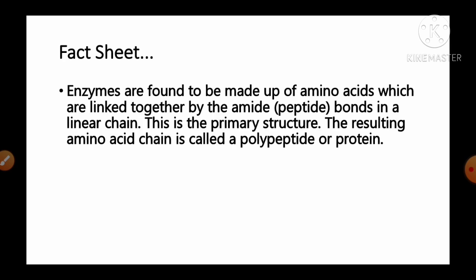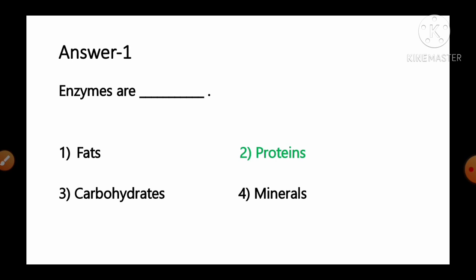And the fact given regarding this question, it is: enzymes are found to be made up of amino acids which are linked together by amide or peptide bonds in the linear chain. This is the primary structure of enzyme. The resulting amino acid chain is called polypeptide or proteins. So basically enzymes are made up of amino acid, that is protein in nature. So option number 2 protein is the correct answer for this question.